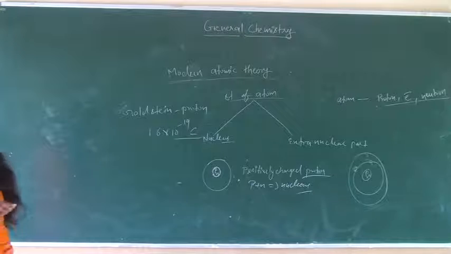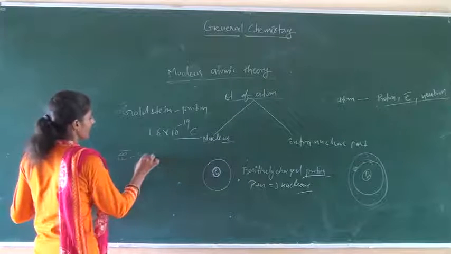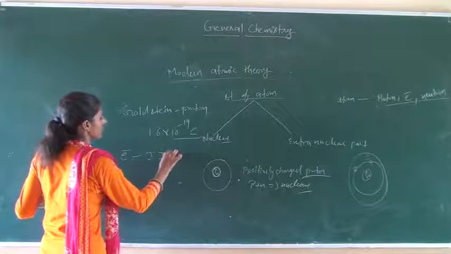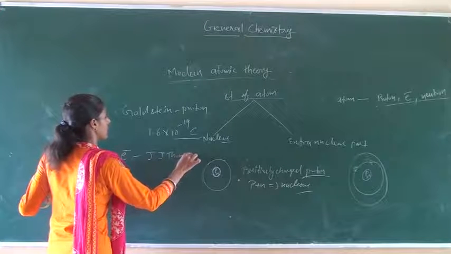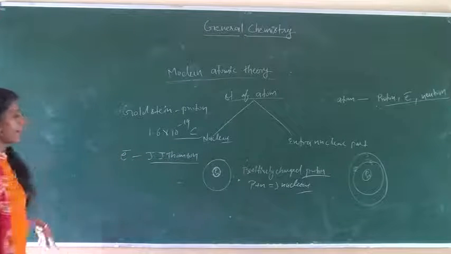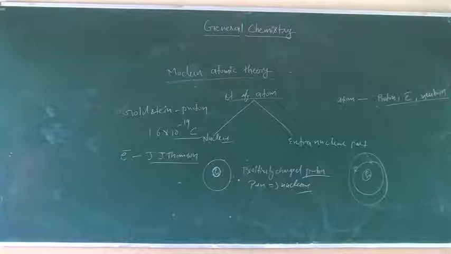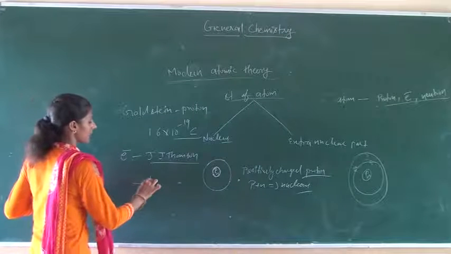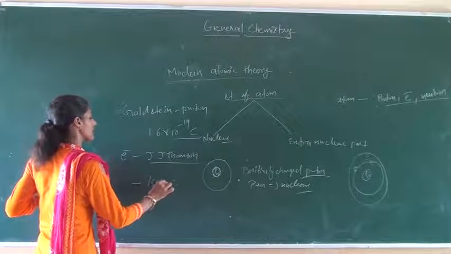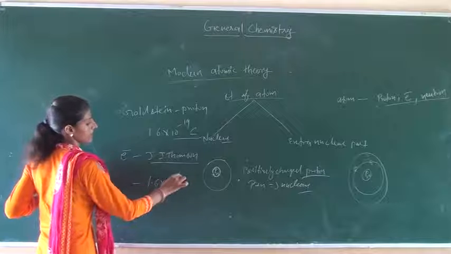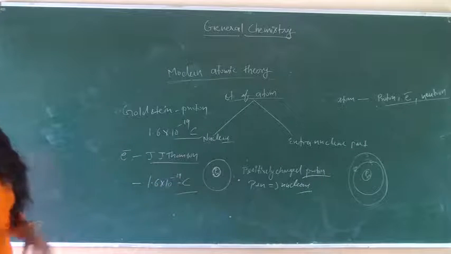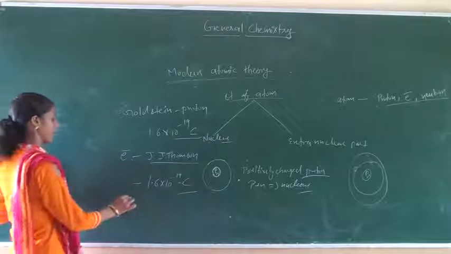Okay. Electron. Electron is discovered by J.J. Thomson. Also, electron is a negatively charged particle and its charge is minus 1.6 × 10^-19 coulomb.